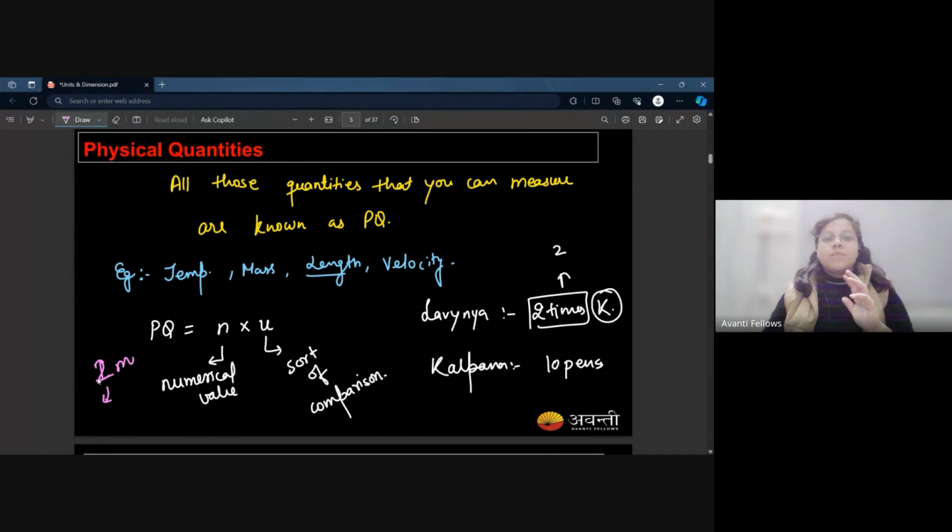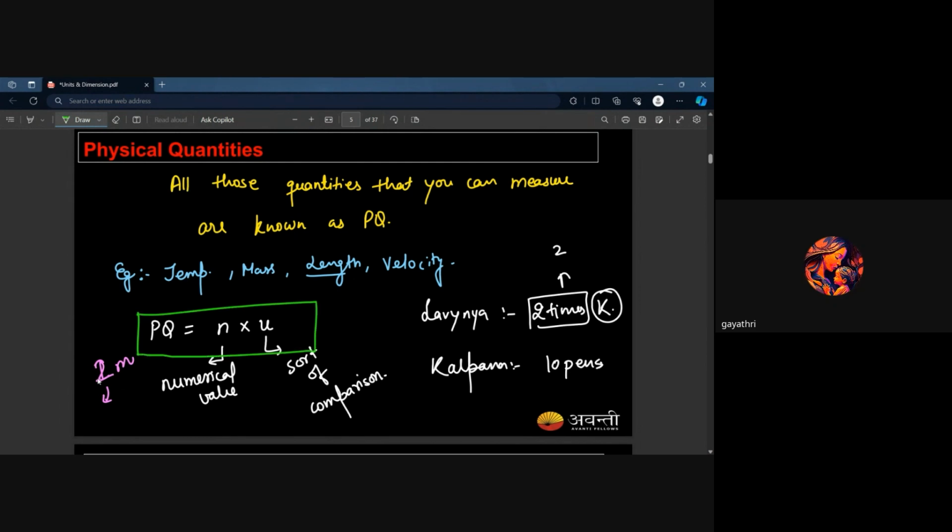If I say the length of a pen is 1, and I didn't mention any kind of unit, it's completely nonsense. It does not make any kind of sense. You have to mention the unit for sure. Is that okay?